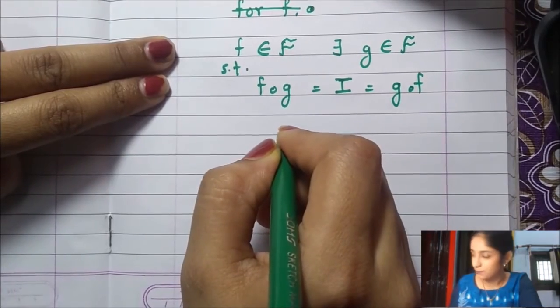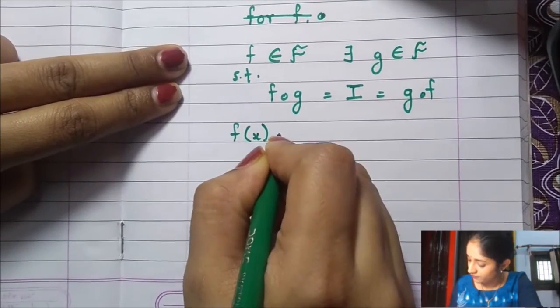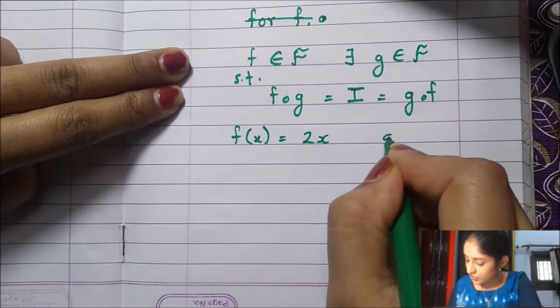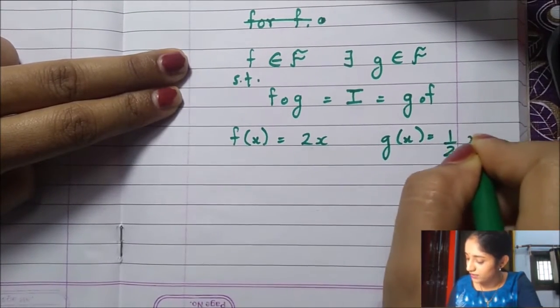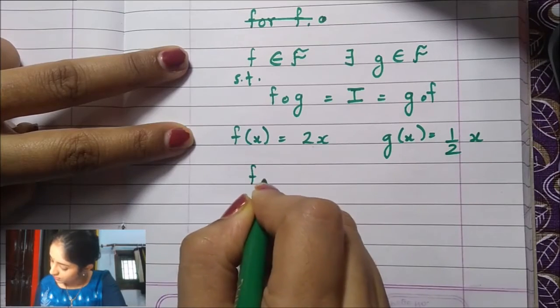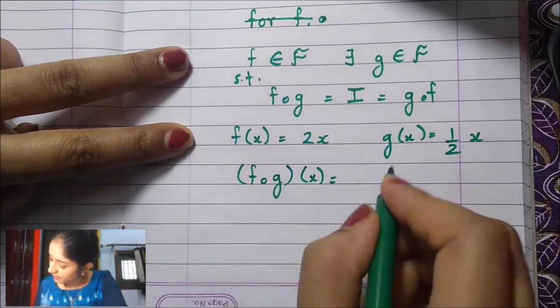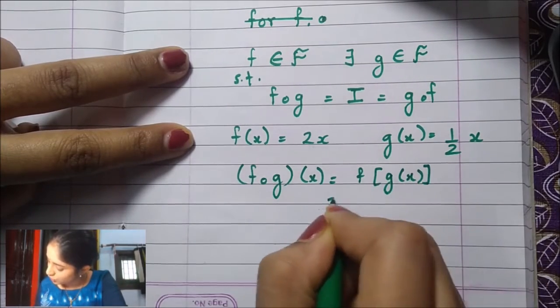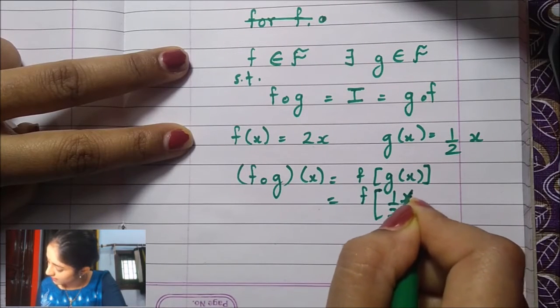We can see the examples also. If f of x is 2x, let's say, and g of x is 1 by 2x. If we perform f circle g of x, that gives me f of g of x. G of x we have known is 1 by 2 times x.